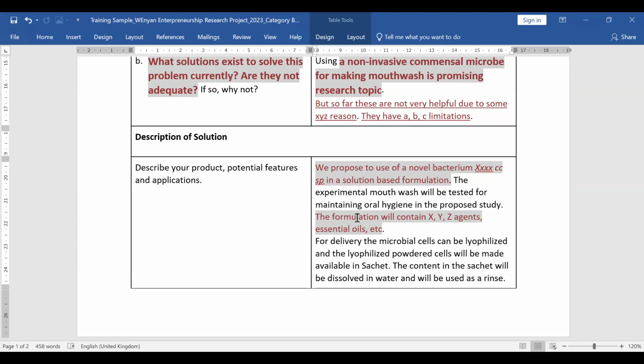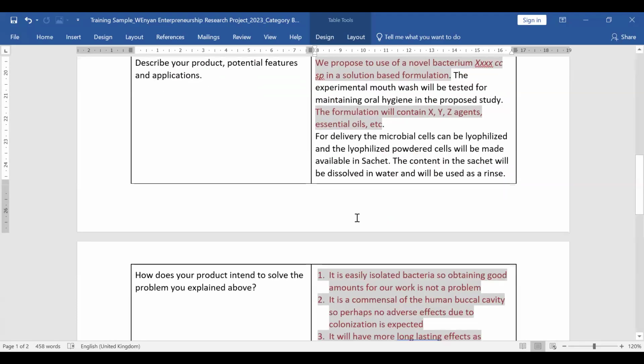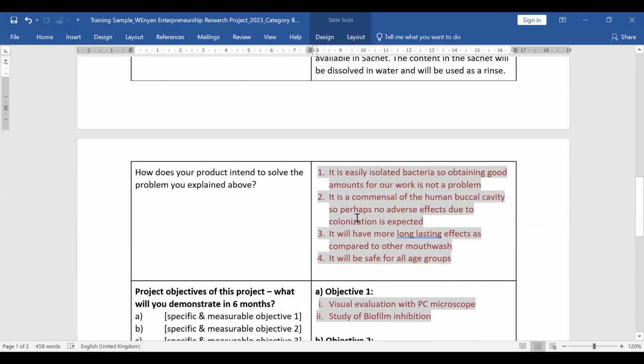So she has identified all those points and then come across this new idea of hers to make this product, which is actually going to address each of those limitations in previous products that have been designed, so that she can contribute to the field by making a new product, enhanced product, a better product. Okay, that's exactly what we have asked in the last question. How does your product intend to solve the problems you explained about?